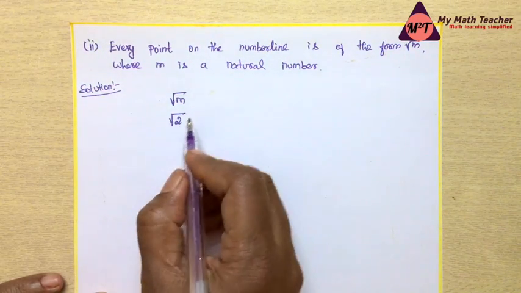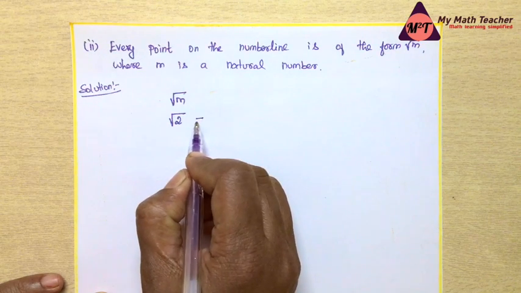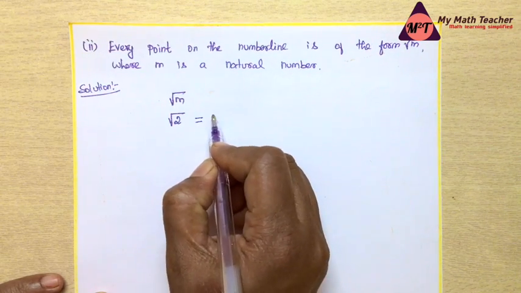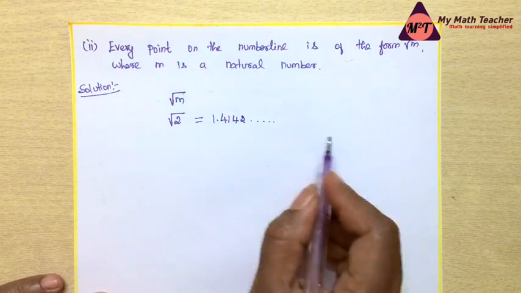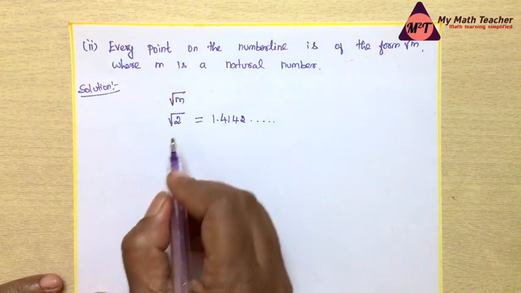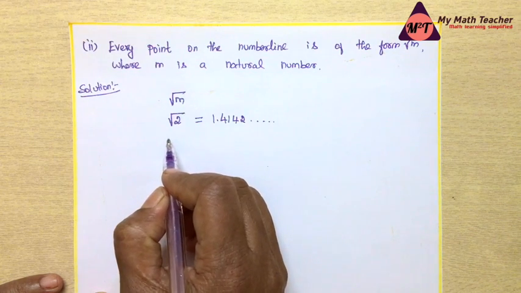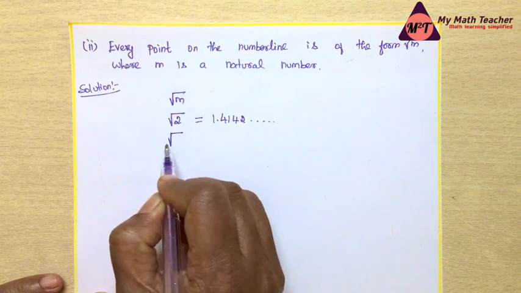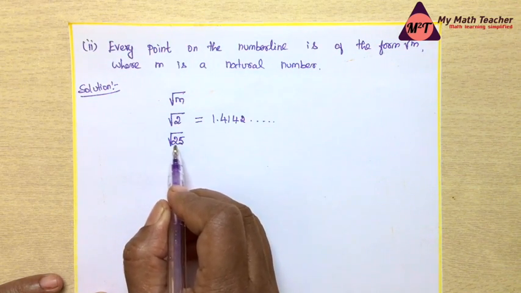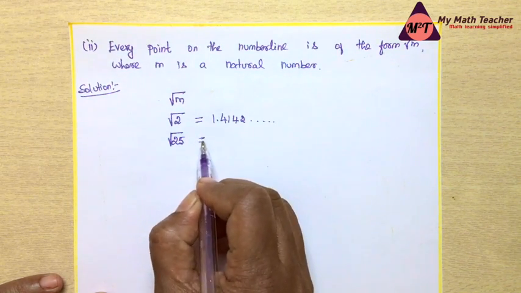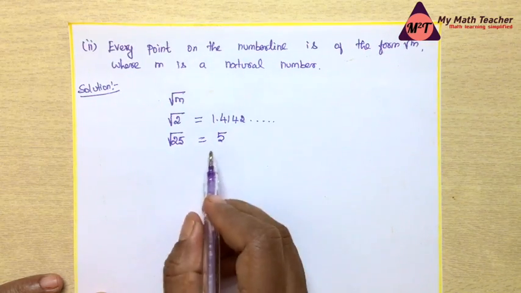We know the square root of 2 is an irrational number, equal to 1.4142 and it goes on, non-terminating and non-repeating. Let us consider another example, the square root of 25. 25 is a natural number, so the square root of 25 is 5, which is a rational number.